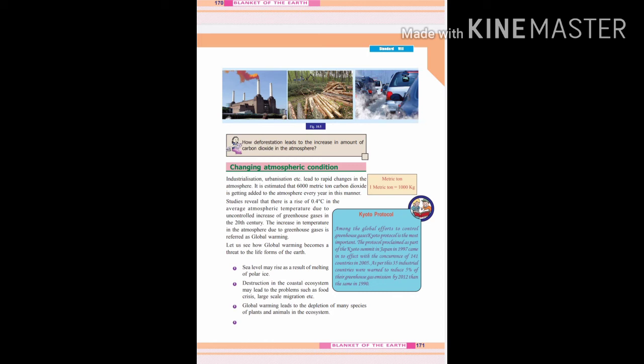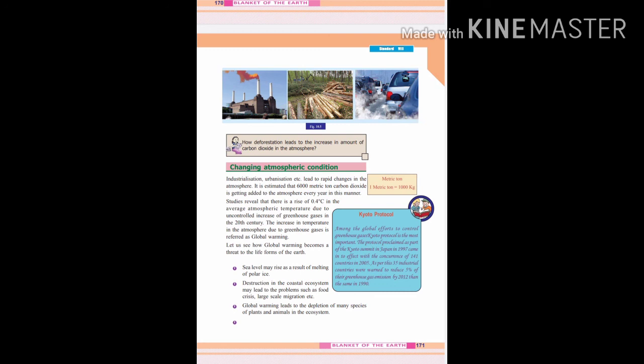It is estimated that 6,000 metric ton carbon dioxide is getting added to the atmosphere every year in this manner. Studies reveal that there is a rise of 0.4 degrees Celsius in the average atmospheric temperature due to uncontrolled increase of greenhouse gases in the 20th century. The increase in temperature in the atmosphere due to greenhouse gases is referred to as global warming.